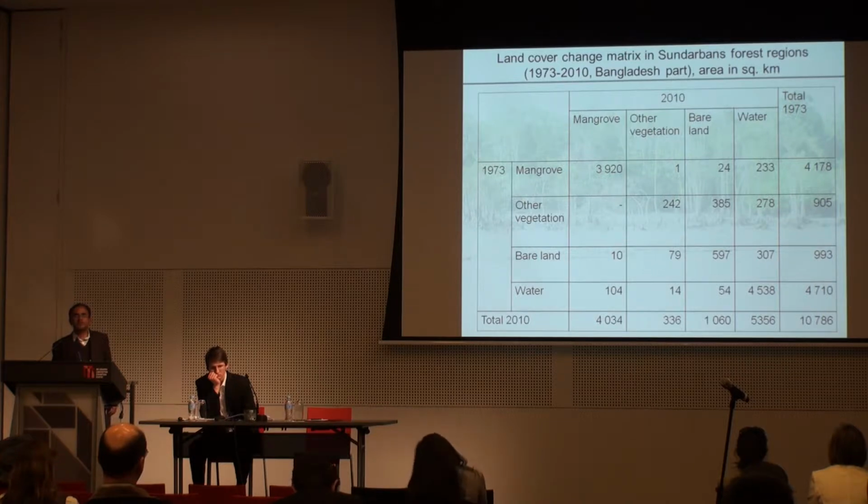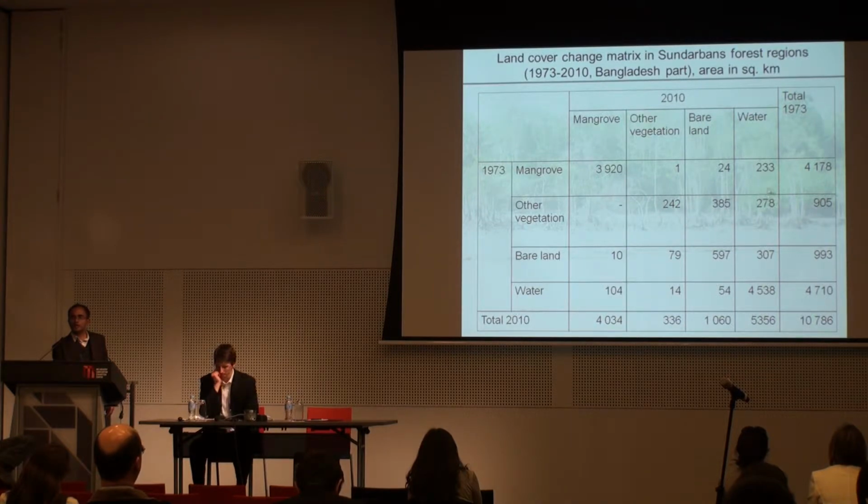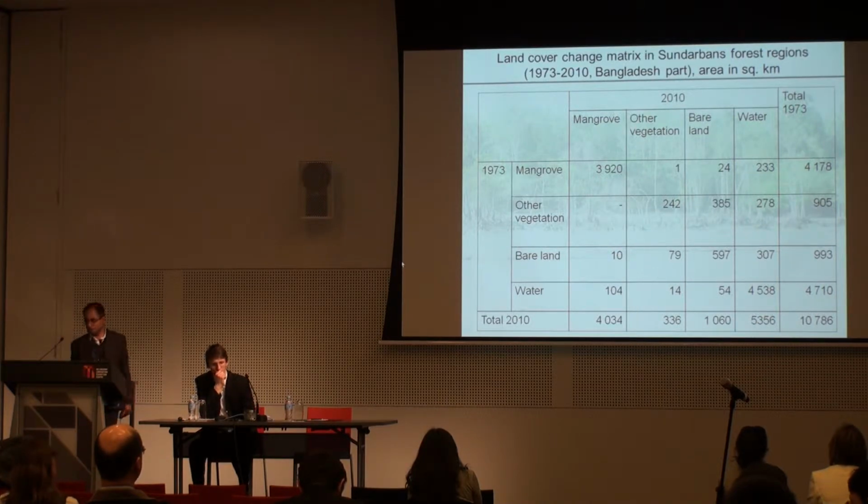There I tried to generate a change matrix and see in general what the result is. It slightly declined from the earlier time. It was more than 4,000 square kilometers, 4,178 square kilometers of mangrove in the early 70s. It is now 4,034. The mangrove forest lost by coastal erosion is 233, but in contrast, the mangrove forest formation from water is around 100, so the difference between forest loss and forest gain is close to 130.